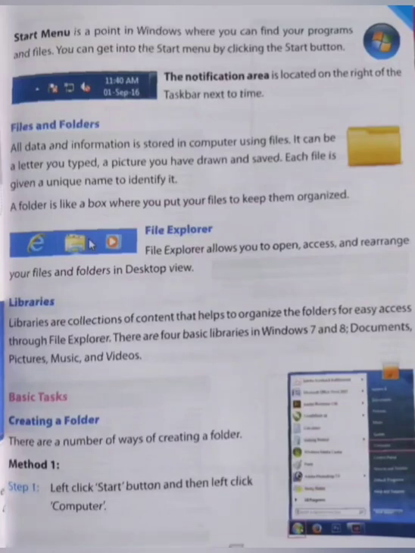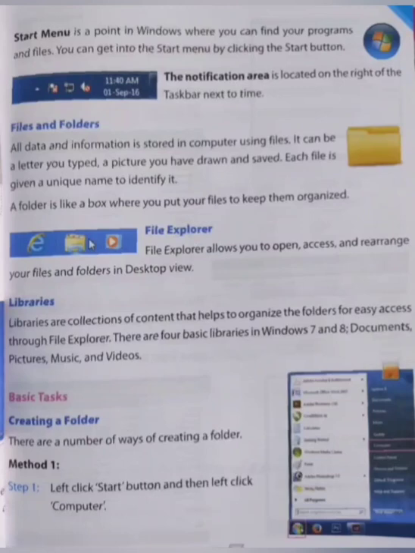The basic libraries in Windows 7 and 8 are documents, pictures, music, and videos. Now we will see some basic tasks in Windows.